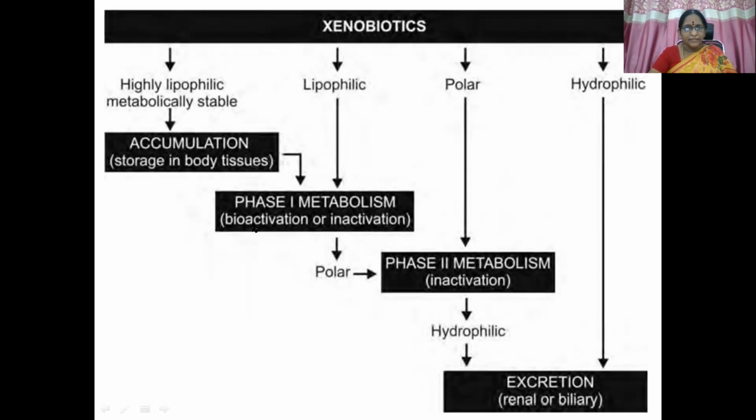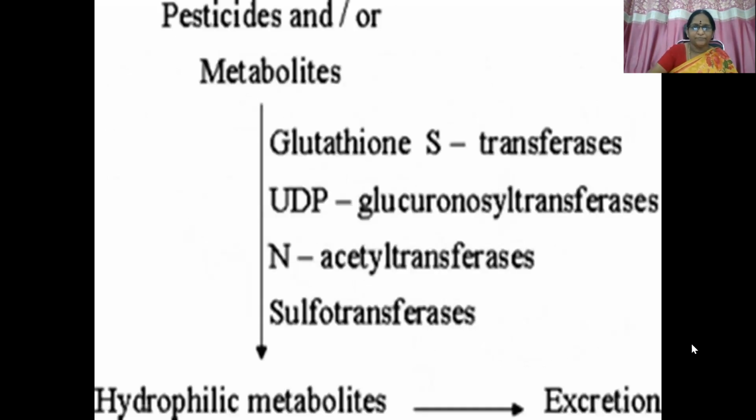If active molecules are liberated through phase 1 metabolism, they have to again go through phase 2 metabolism to release inactive metabolites. So they will be hydrophilic and get excreted. The hydrophilic molecules as such will get excreted through the renal system or biliary system. They don't need to go through phase 1 and phase 2 metabolism.